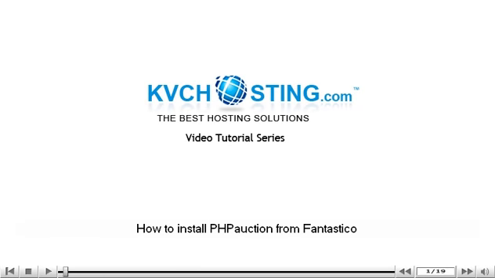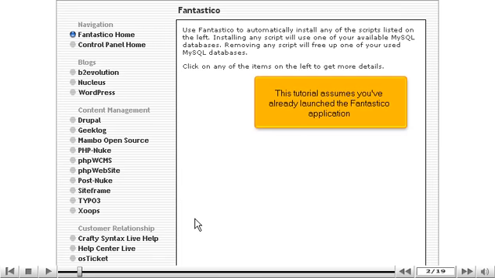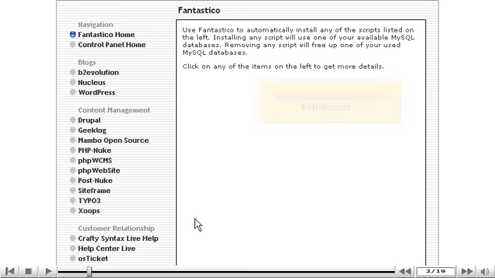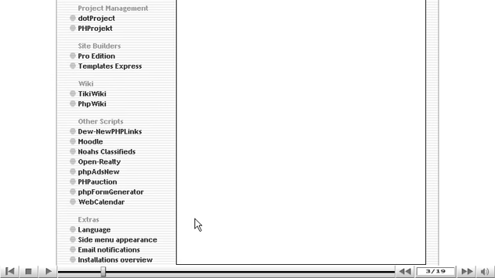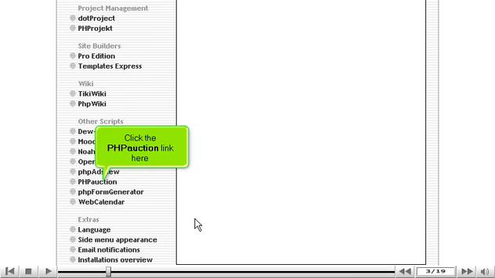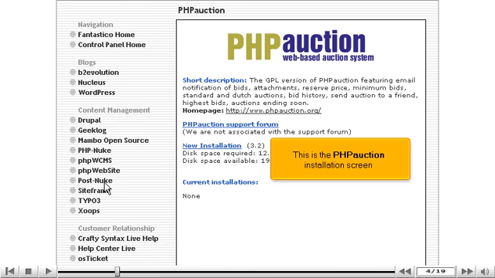How to install PHPauction from Fantastico. This tutorial assumes you've already launched the Fantastico application. Now let's learn how to install PHPauction. Click the PHPauction link here. This is the PHPauction installation screen.